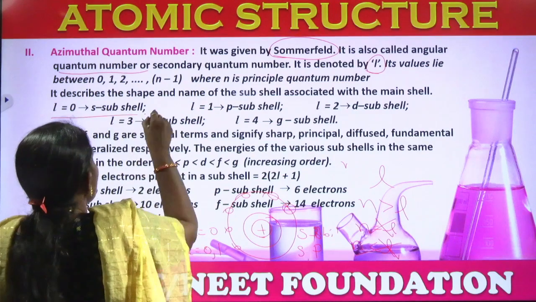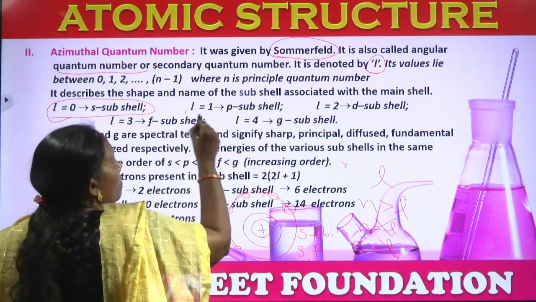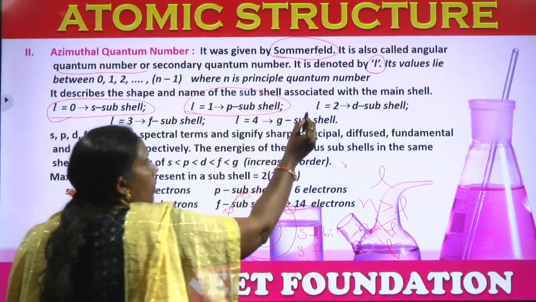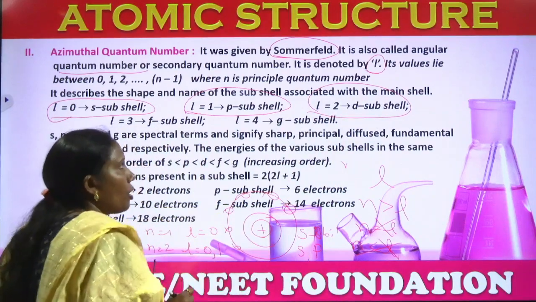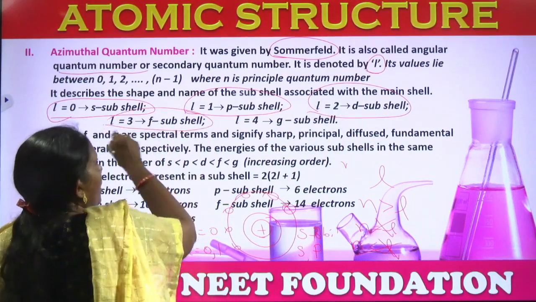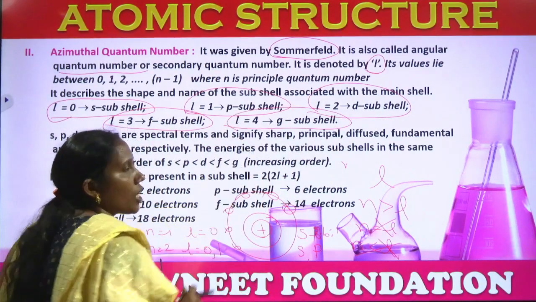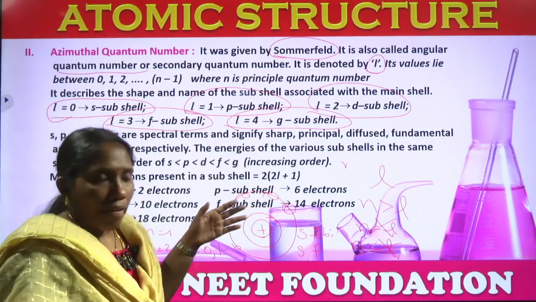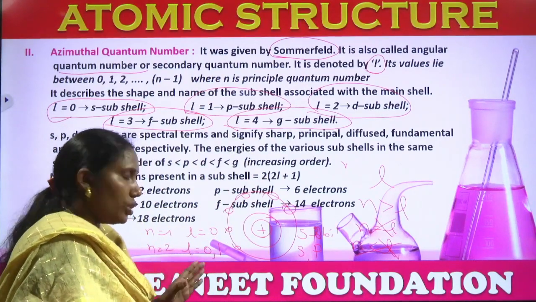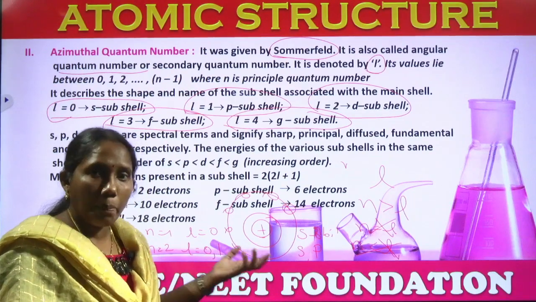When L equal to 0, that is s orbital. When L equal to 1, p orbital. When L equal to 2, d orbital. When L equal to 3, f. When L equal to 4, g subshell, like that. Here when L equal to 0, 1 means 2, S and P it can be.